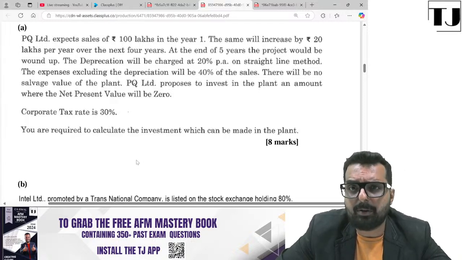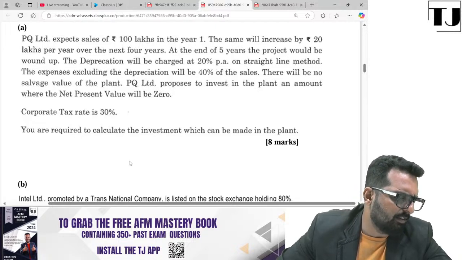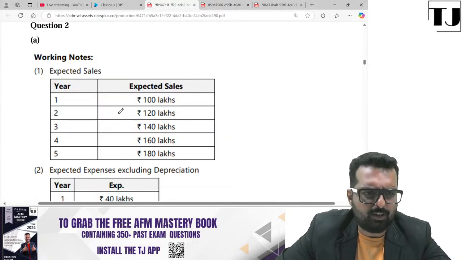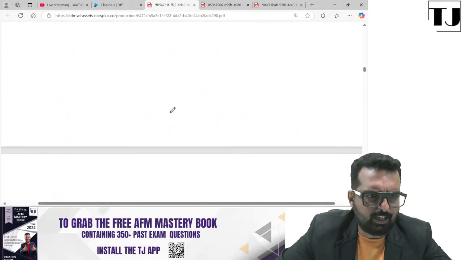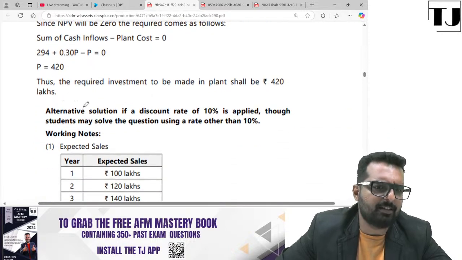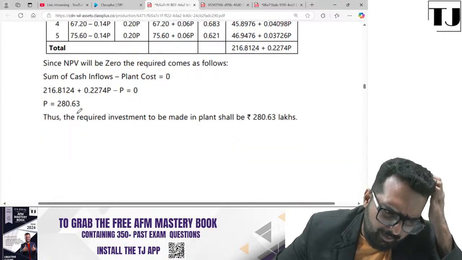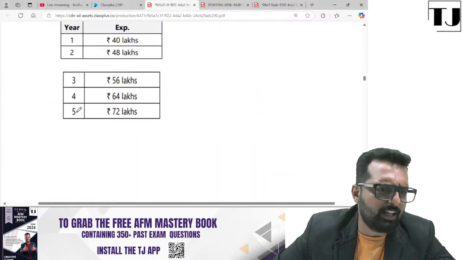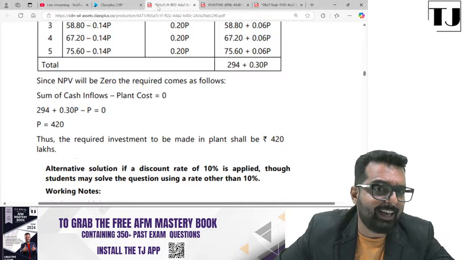How do you know what is the investment to be made in the plan? It will be based on the NPV, the net present value. Everyone clear, friends? When you try solving this question, they have given you the sales, the depreciation, they have done the workings. Ultimately, it should be 0 and your price turns out to be 420. They have given an alternate solution also, where you get the answer as 280.63. So either 420 or 280.63 can be given as a correct answer in an 8-mark question.